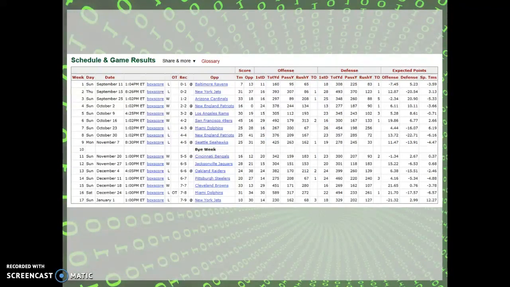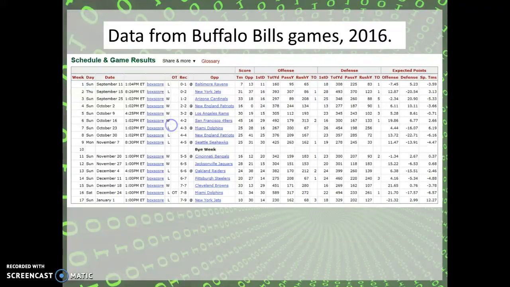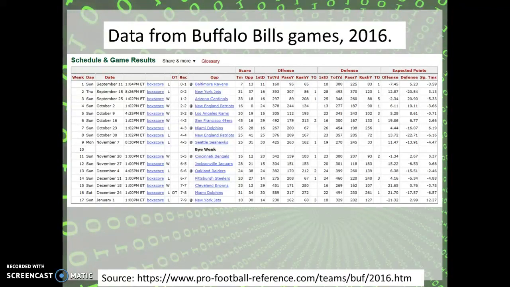Let's get some data on the Buffalo Bills and try to understand variables. Oh, by the way, if you give me data like this, I'm going to have a problem because you owe me a title. Summarize that data. That's going to help me right there. And you know what? I still have another problem. You have a summary, but tell me where you got the data. Now I'm with you. Now I can follow your data. A title, a source, I'm with you.